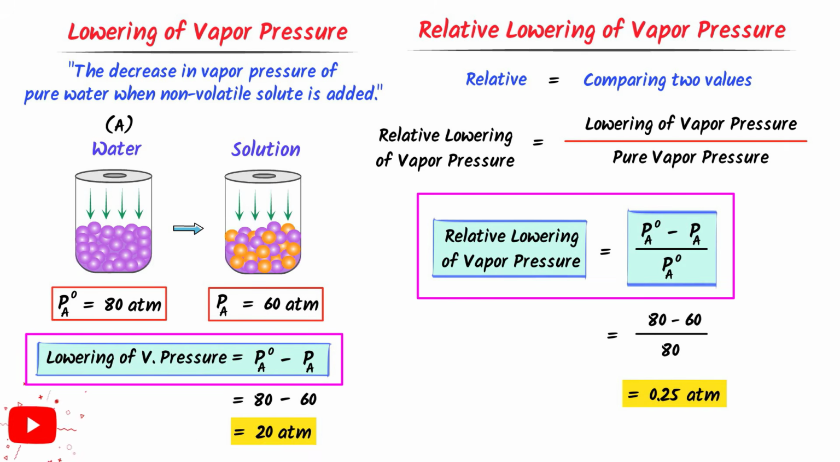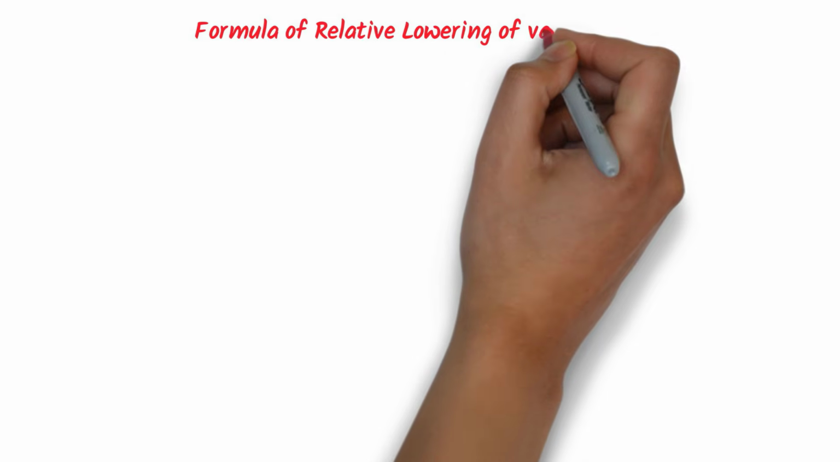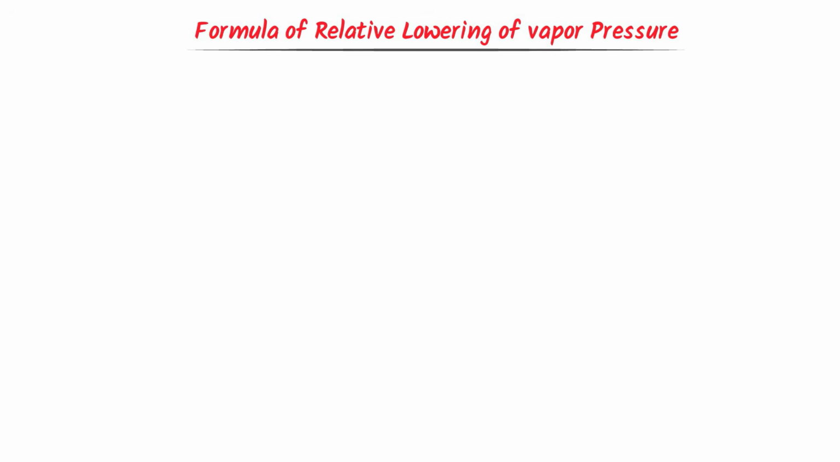Thus remember that the lowering of vapor pressure is equal to PA naught minus PA, and the relative lowering of vapor pressure is equal to PA naught minus PA upon PA naught. Hence note down these two important terms because I will play too often with these two terms. Now we will derive the formula of relative lowering of vapor pressure.